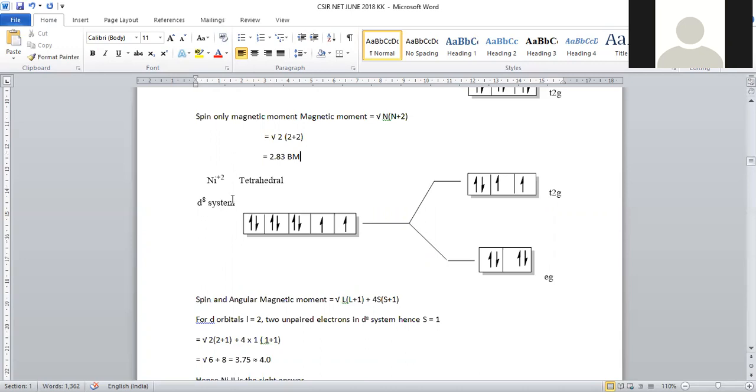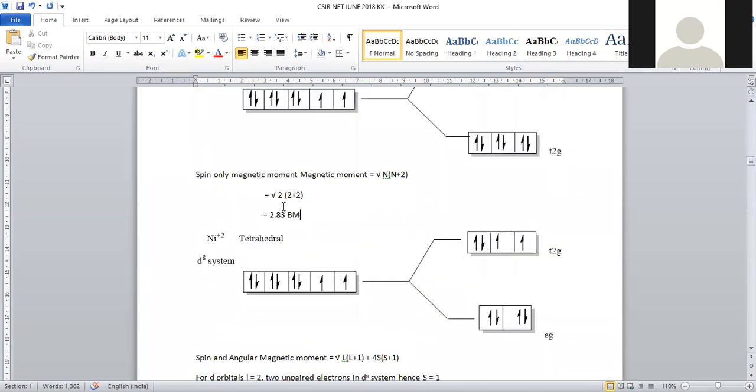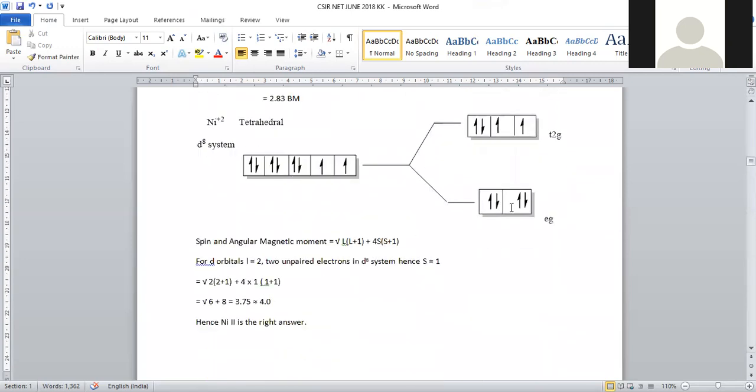So how is the filling of electrons in a high spin complex? One electron first into eg, second electron, third, fourth, fifth, sixth, seventh, eighth. 2 unpaired electrons are present in this t2 level. In the case of unpaired electrons in t2, along with spin, angular momentum also matters. That's why here the formula will be under root L into L plus 1 plus 4S into S plus 1.